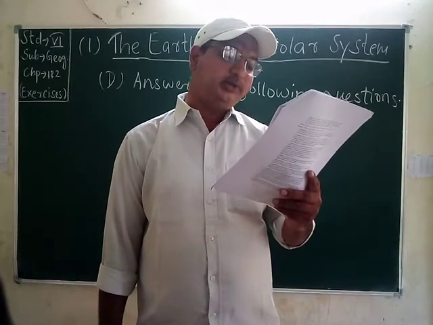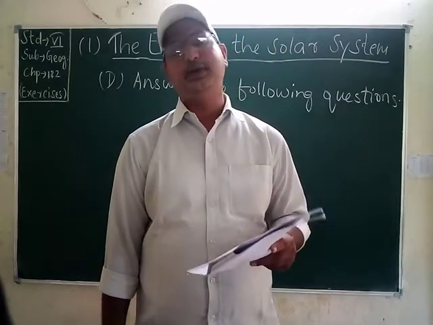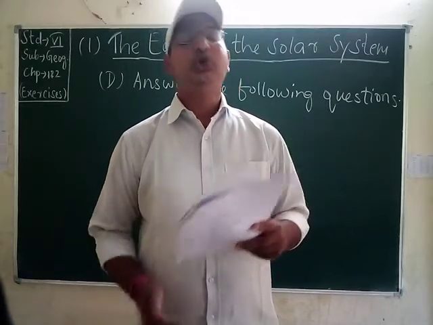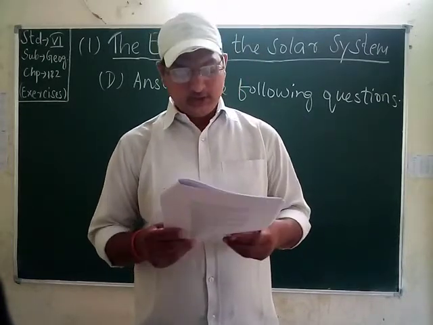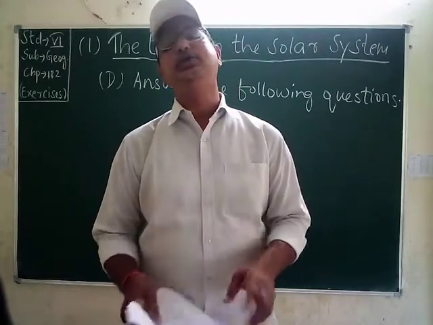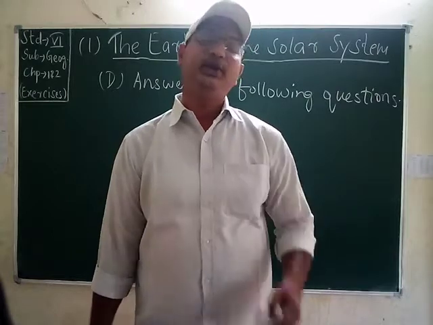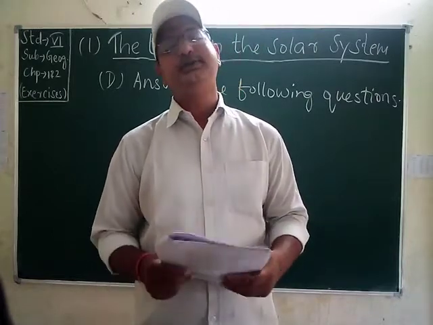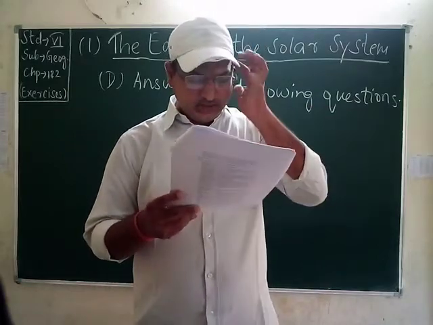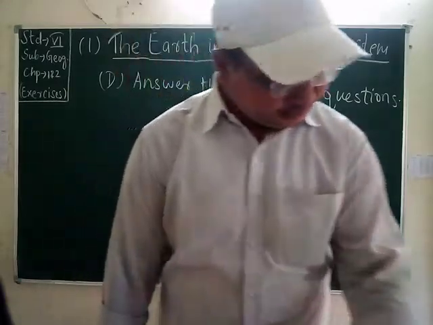The moon revolves around the earth on its fixed orbit. Okay. It has its own orbit. It takes 29 or 30 days to complete one revolution. That is why the lunar months are of 29 to 30 days. So 30 days means near about 1 month. Okay, it is the time period of one revolution of the moon. Okay, students. Then question number 3.